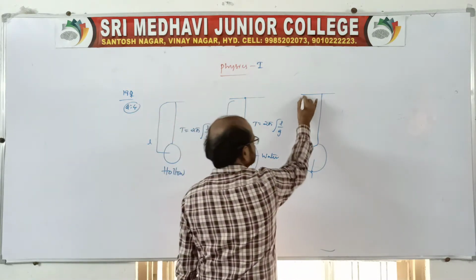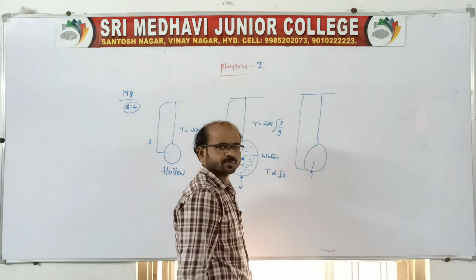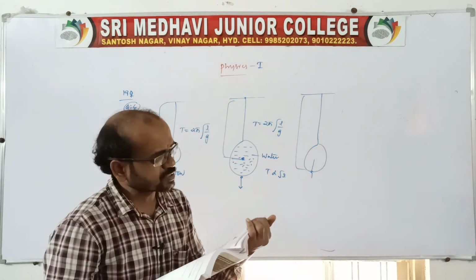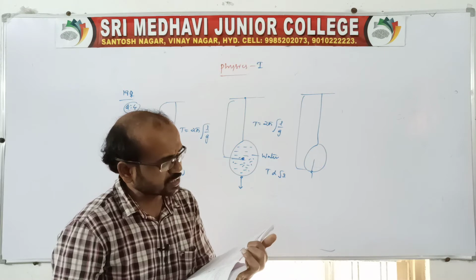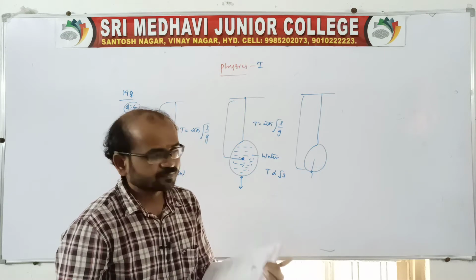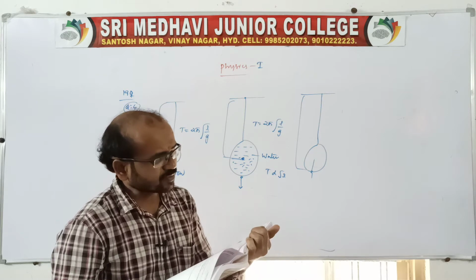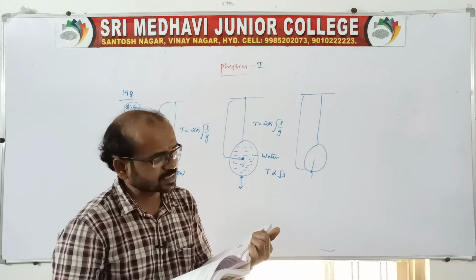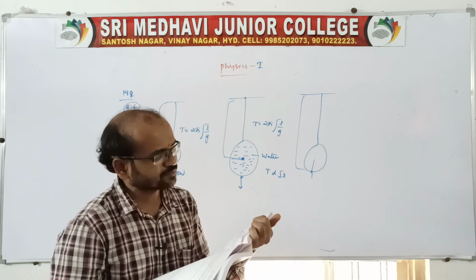Therefore the length also increases. When length increases, of course, the time period of oscillation also increases.